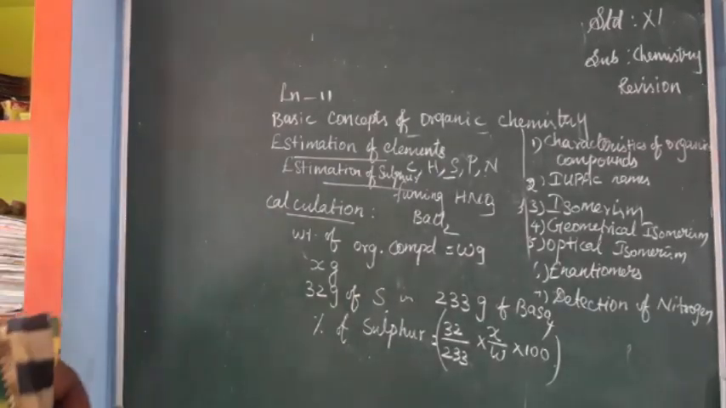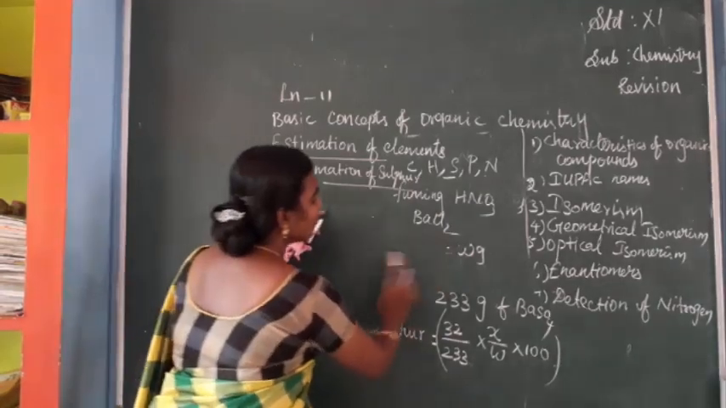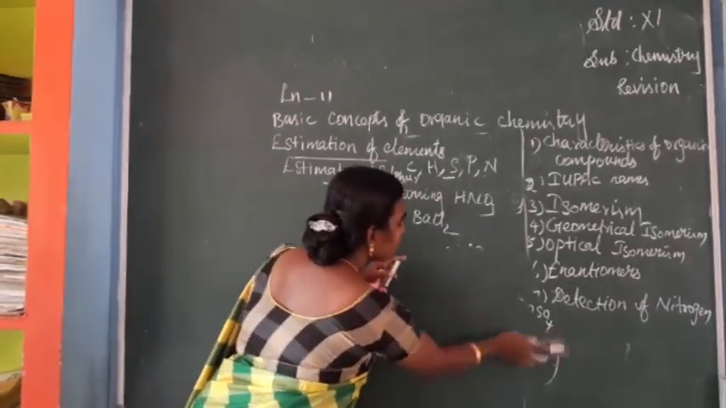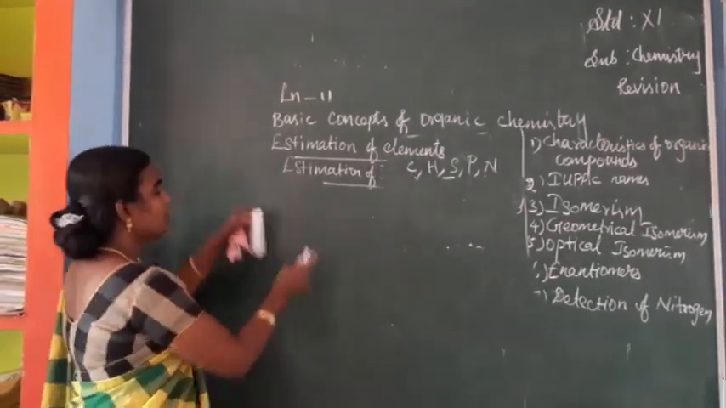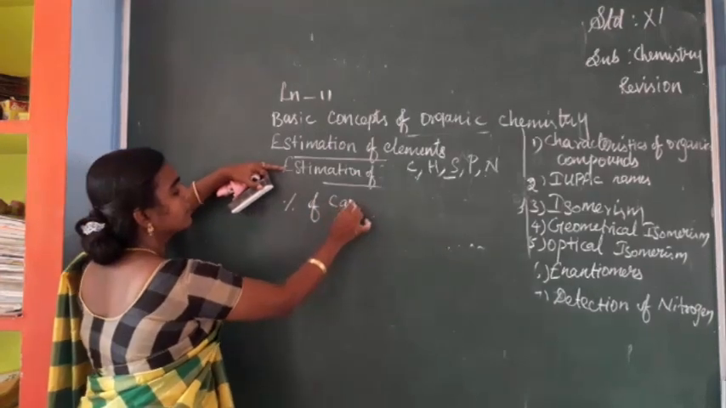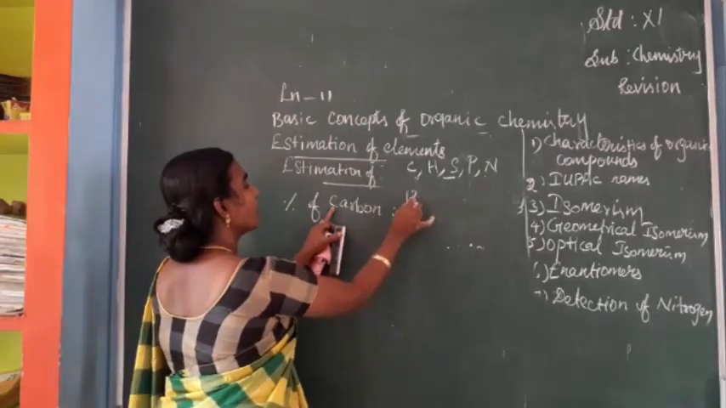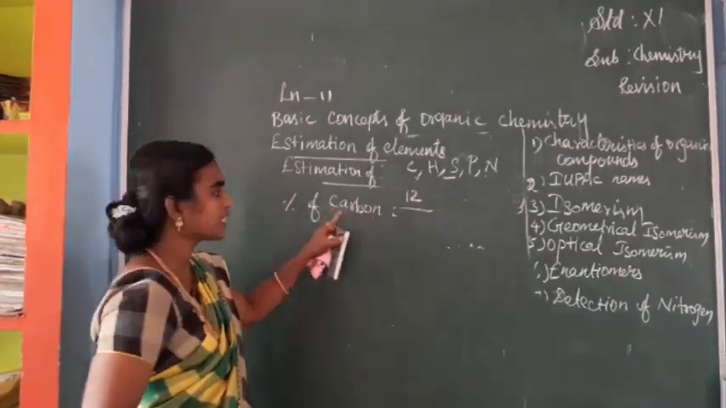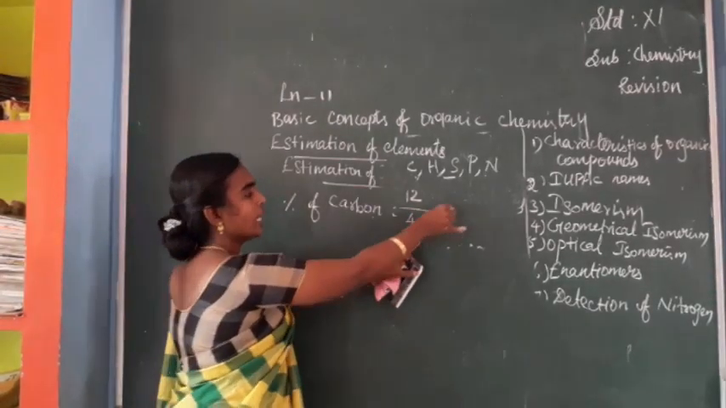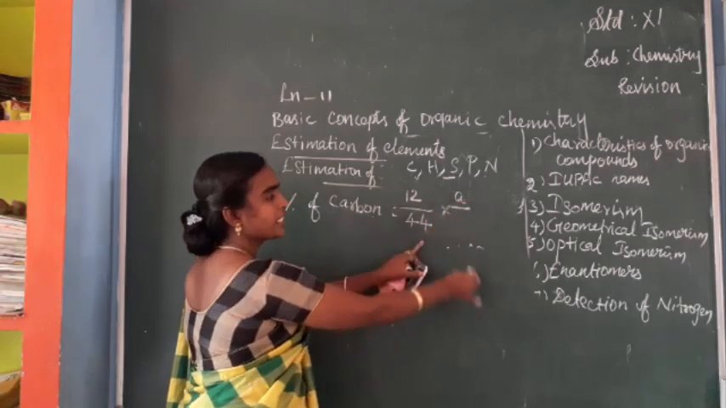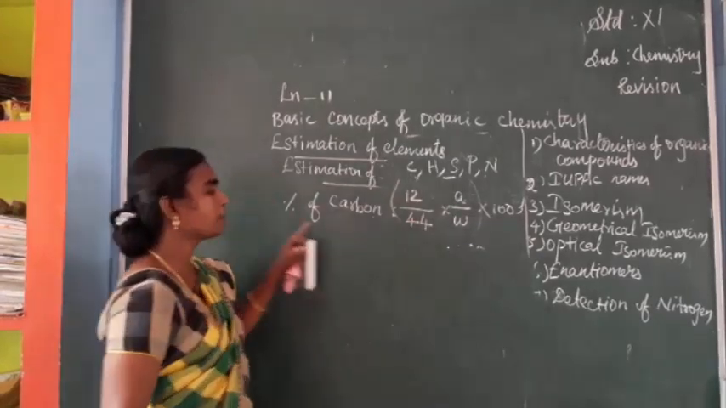In the same way we can calculate the percentage of carbon, hydrogen, and halogens also. Let me write the formula. Percentage of carbon is equal to, so the atomic mass of carbon is 12. In the estimation we see carbon in the form of carbon dioxide, so its molar mass is 44. The formula is 12 by 44 into weight of the precipitate divided by weight of organic compound into 100. This value will give the percentage of carbon.